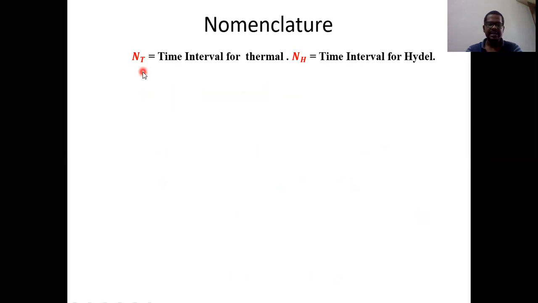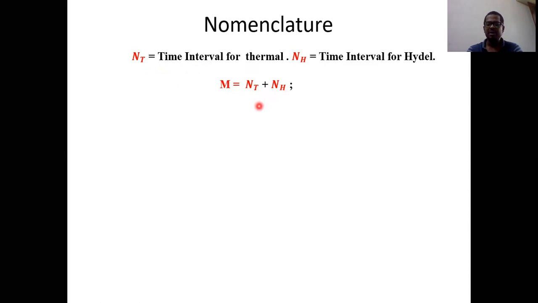Let's have this. NT is nothing but the time intervals for thermal, meaning in how many intervals the thermal power plant is in working condition. N stands for number of intervals and T stands for thermal. Similarly, NH is how many intervals the hydel power plant is in working condition. When you add these two, you automatically get the total number of intervals, given by M equals NT plus NH.